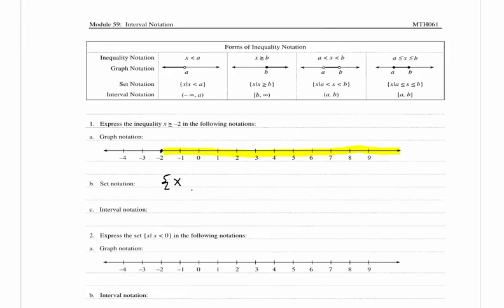For set notation, we would have the set of x such that x is greater than or equal to -2. For interval notation, we would have a bracket for -2 because we're including it, to infinity, and infinity always gets parentheses.